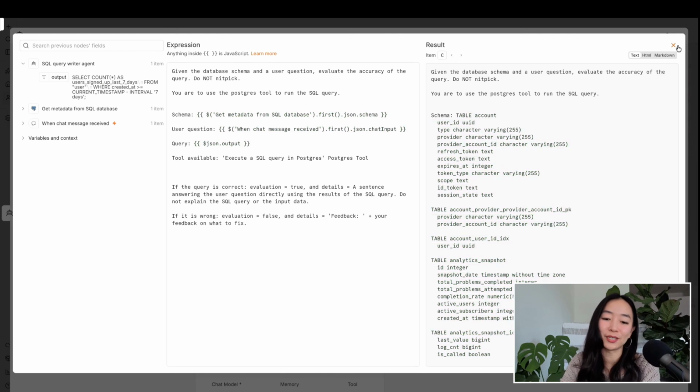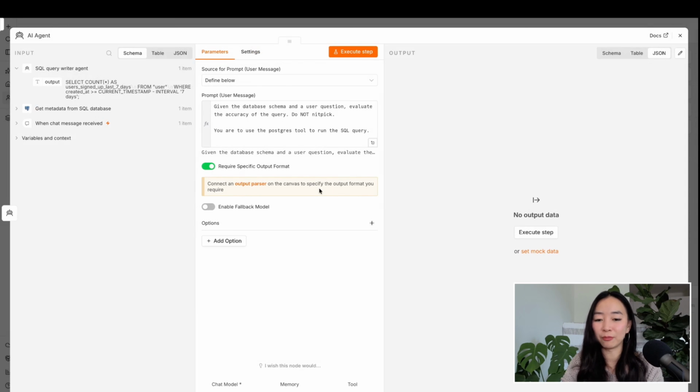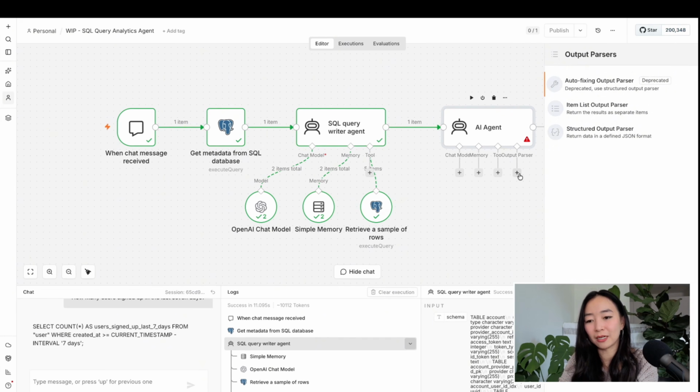And you can see here, because we have a very specific output format that we want n8n to follow, we can go ahead and turn on require specific output format. And it tells us to connect an output parser. So let's go ahead and do that. We're going to connect an output parser, and we're going to select structured output parser.